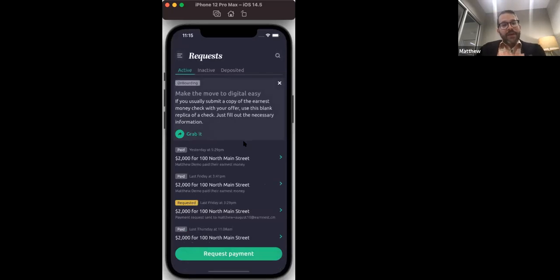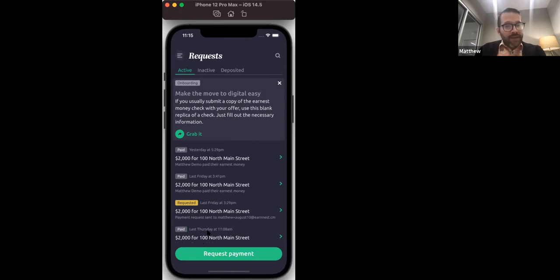So up here at the top, you're going to see 3 categories. You've got your active, inactive, and deposited. Now that should make sense, but I'll just clarify that here. Active are requests that have been placed. We call these individual property cards down here. If they're active, that means they're in process of being completely paid.